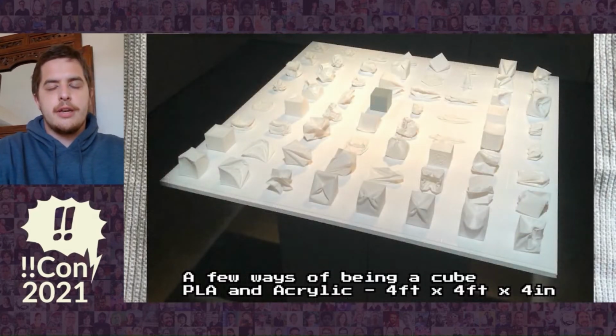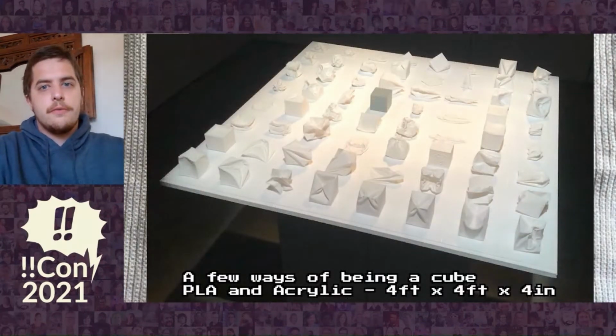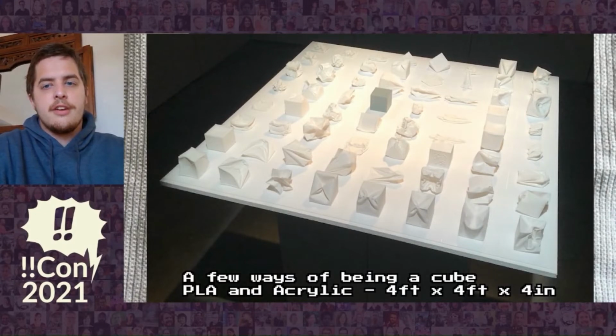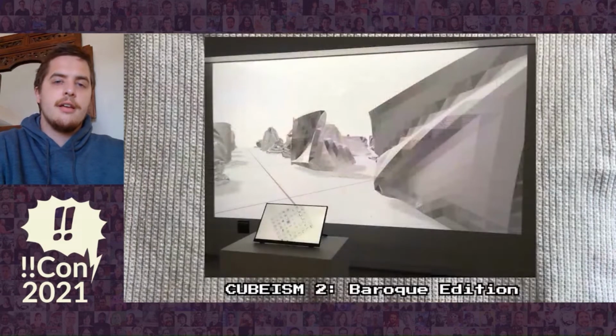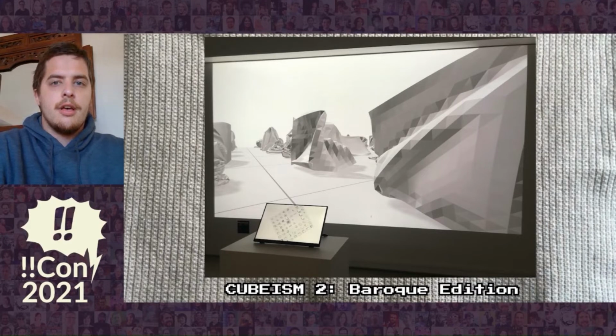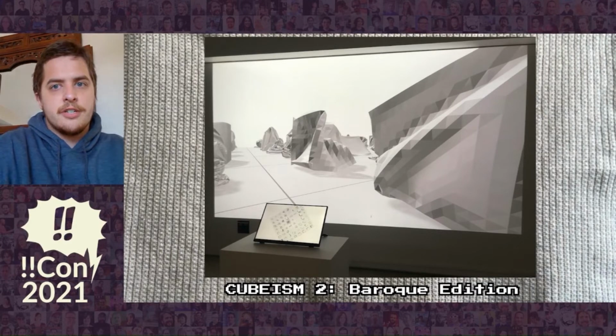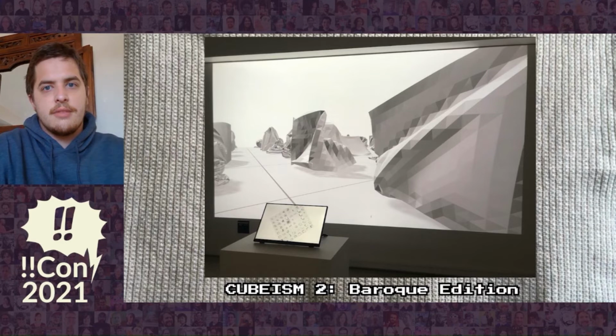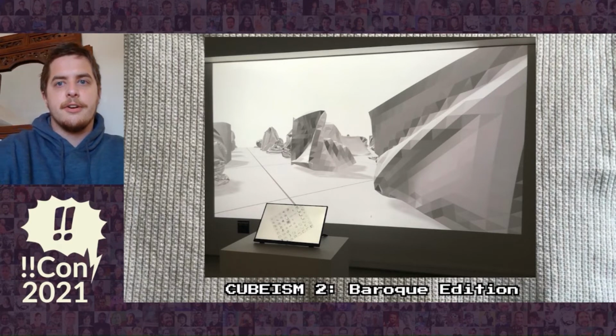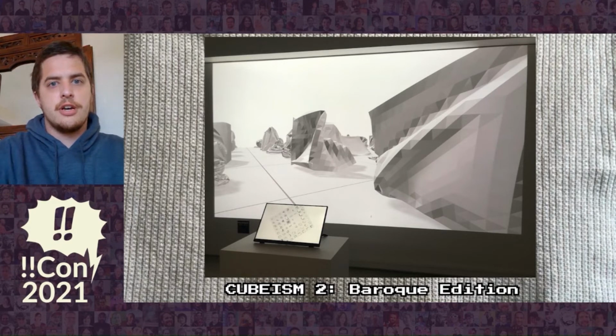A Few Ways of Being a Cube, a grid of 64 3D prints of cubes that have been deformed through cloth simulation, and it's meant to be looked at and not touched. And Cubism 2 Baroque Edition, a video game which has digital versions of both of the other 2 sculptures that can be played with in a variety of ways. As an installation, it's played on a touchscreen and also projected onto the wall, but there's also a desktop version that is downloadable on itch.io.